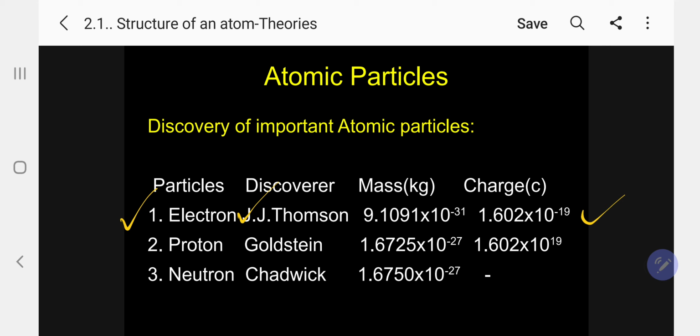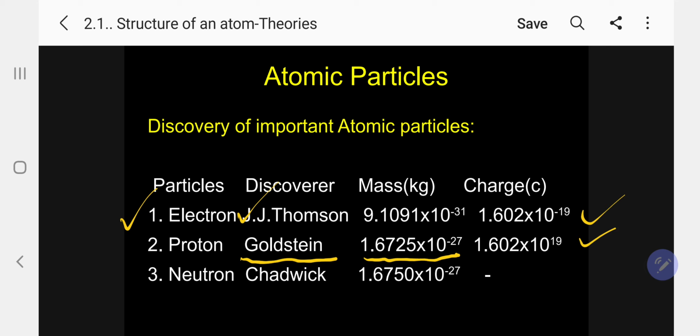Number two, proton, discovered by Goldstein. The mass is 1.6725 into 10 to the power of minus 27. This is heavier than the electron. And the charge is the same, only it is positive: 1.602 into 10 to the power of 19, not minus 19. So the electron is negative, this is positive. But only the mass differs. That is 10 to the power of minus 31 for the electron, and 10 to the power of minus 27 for the proton. So nearly 10 to the power of 4 times difference is there.